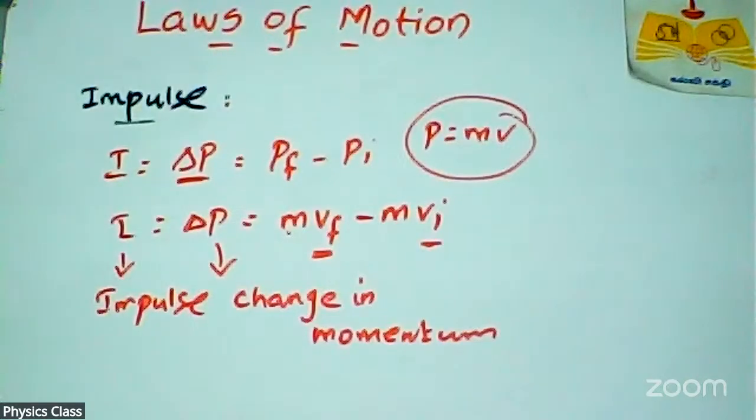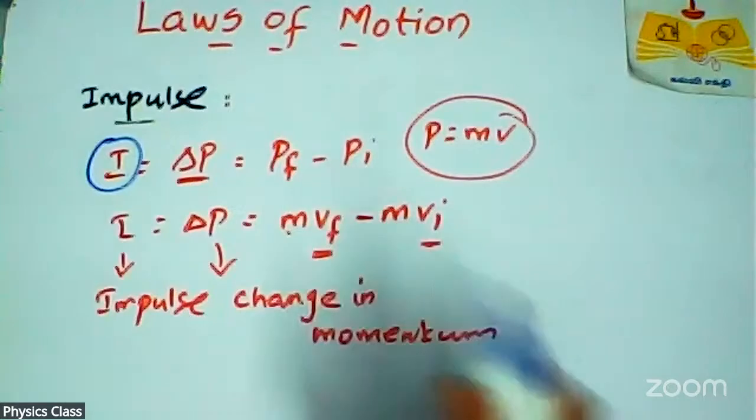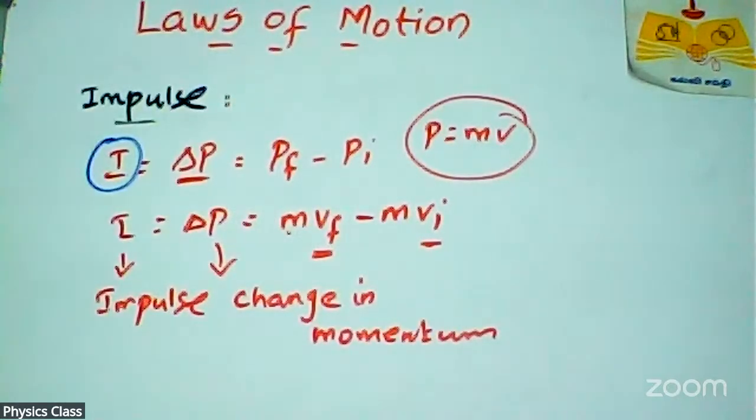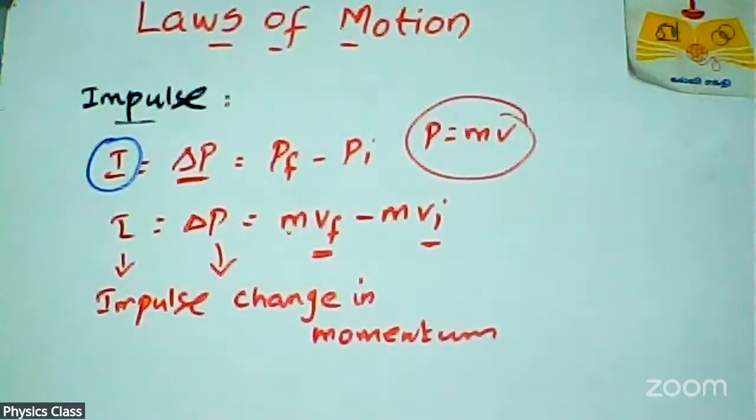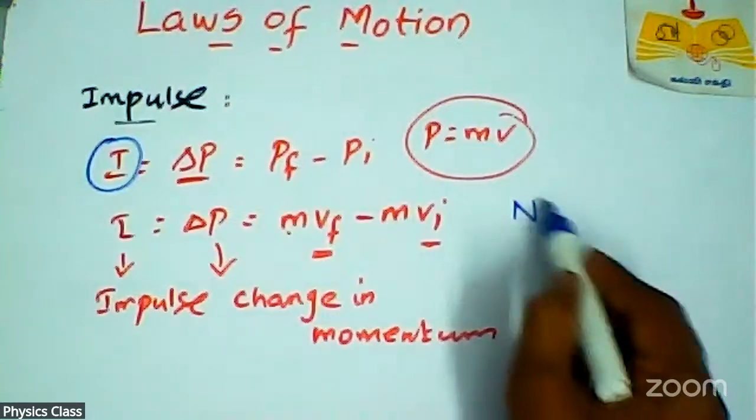And what is the unit for impulse? You can check it out. del p is mvf minus mvi. What is the unit? Yes, that is Newton second.